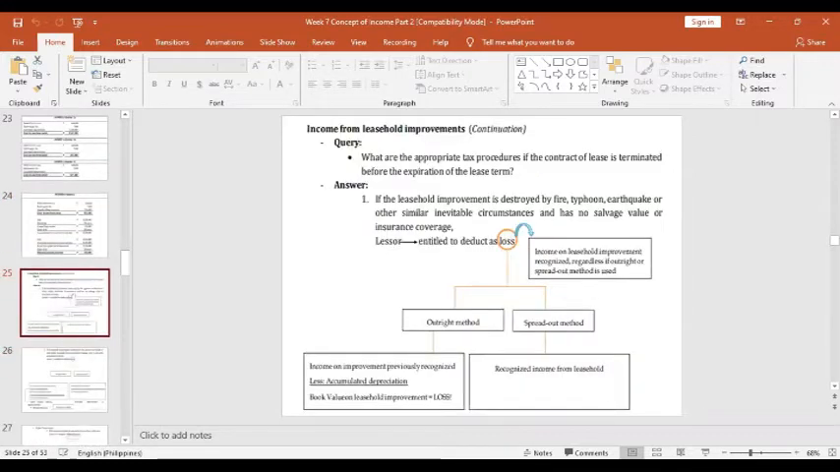So there's another inquiry on the income from the leasehold improvements. What are the appropriate tax procedures if the contract of lease is terminated before the expiration of the lease term? So here are the answers.